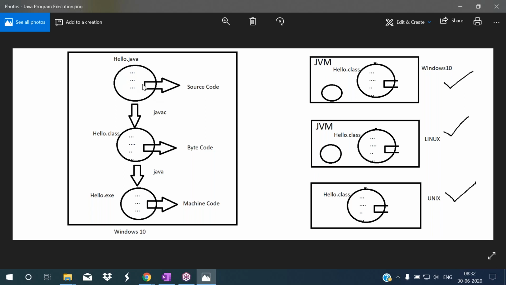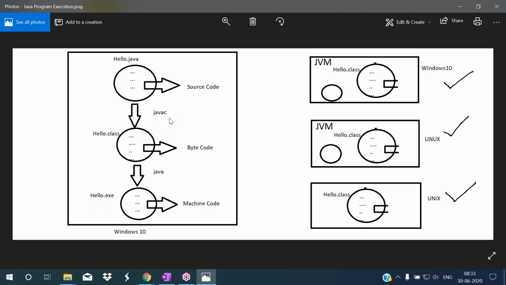This is in a high level language. The computer cannot understand that one, so we have to compile this. To compile the Java program, we use one command. What is that command? The javac command. So when we use this javac command, another file will be created.